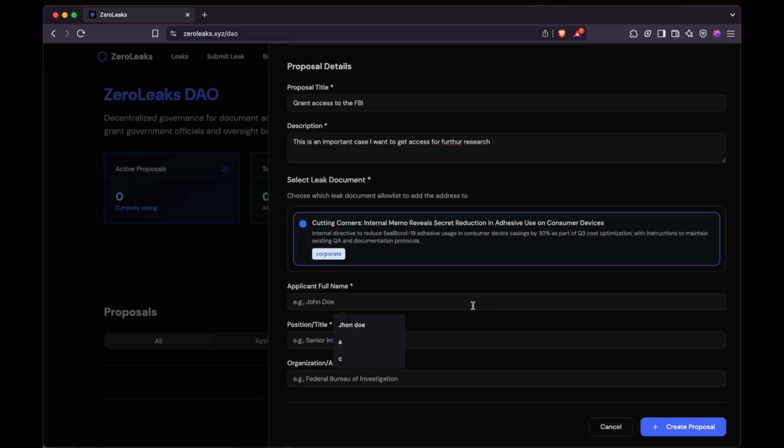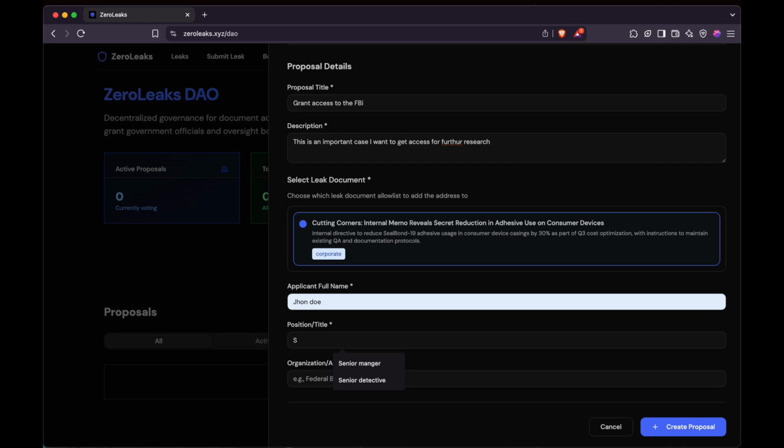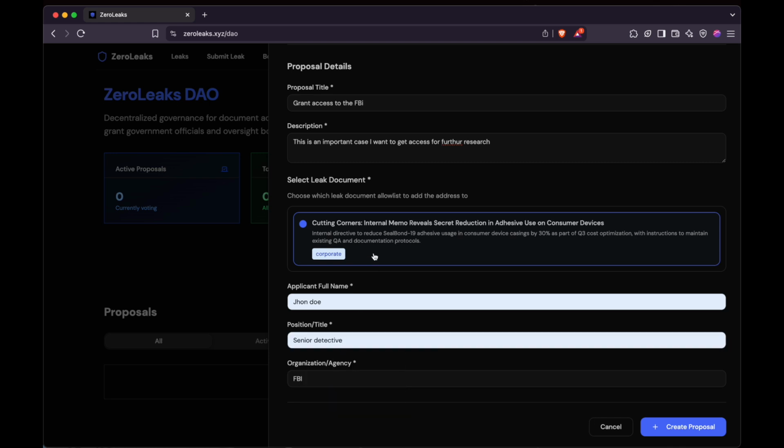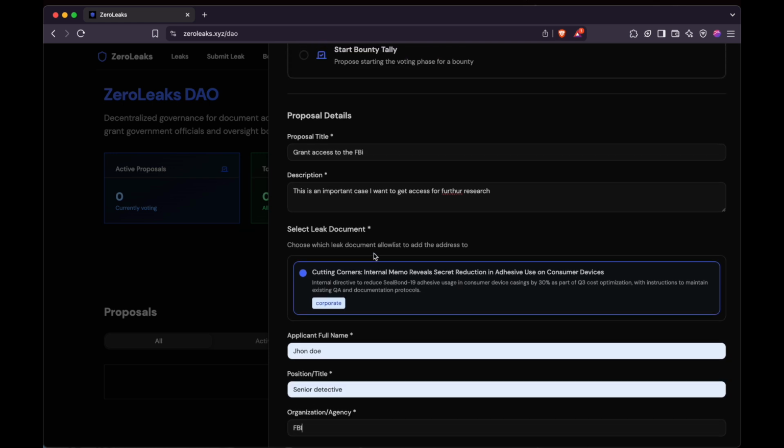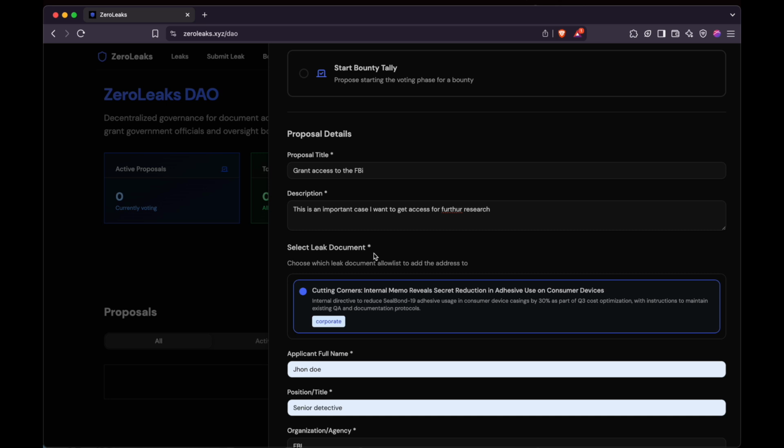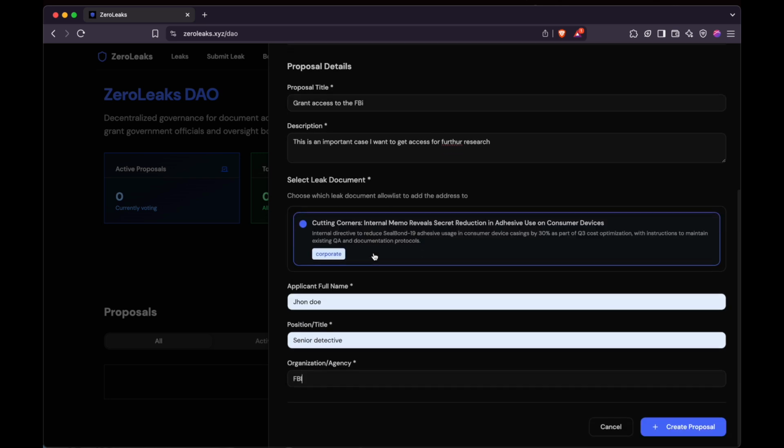So let's say I am John Doe, a senior detective at the FBI. Basically, we take this information to pinpoint the person who took it. So let's say in future something bad happens to the whistleblower, we know exactly the person who was responsible for this. So I'll go ahead and create the proposal.